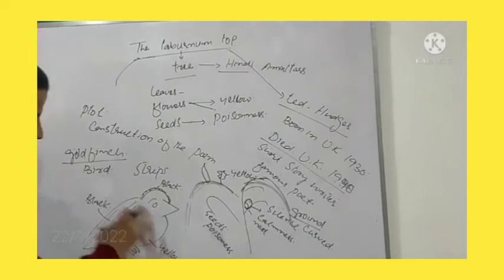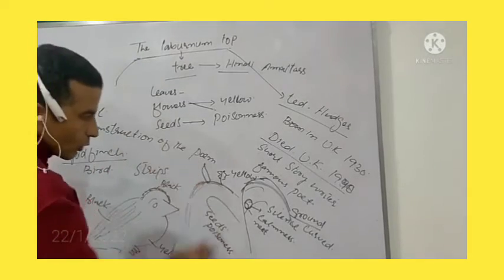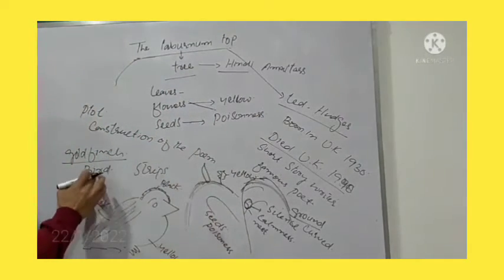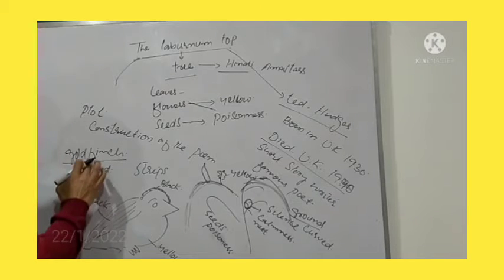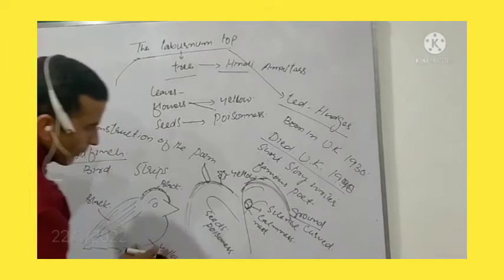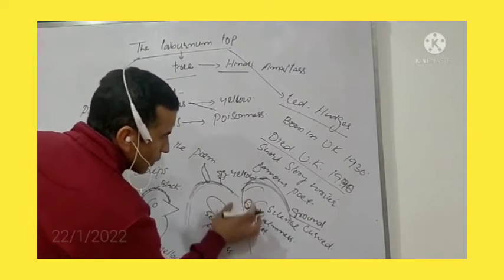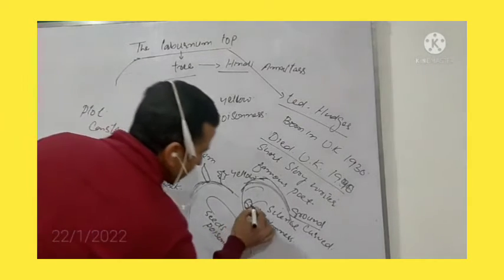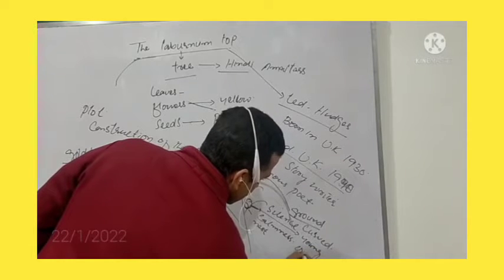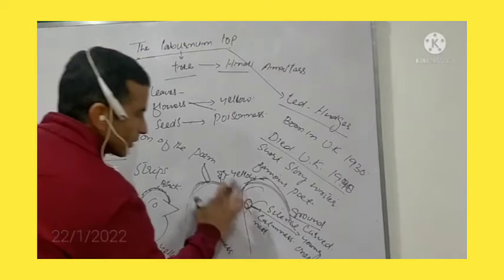Once again I am repeating. This poem is addressed towards two subjects. The first subject is the tree itself, and the second one is the goldfinch, a kind of a bird, also of a yellow color. This bird has made a nest on the top branches of the tree, and there are the young ones, the little ones of the goldfinch.